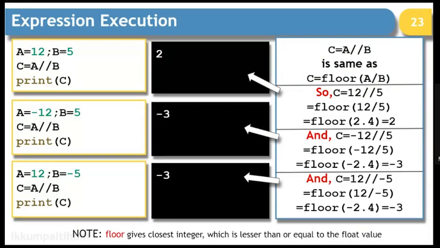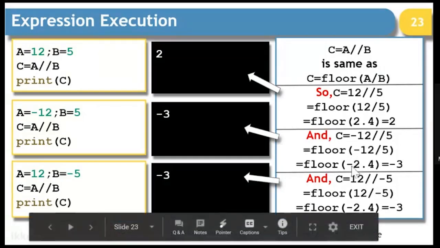But when you have the numerator or denominator as a negative number, in that case, you have to go back and use that formula, which is going to give you the result. So just look at this, where we are saying minus 12 integer division 5. Sorry, it will be minus 2.4.